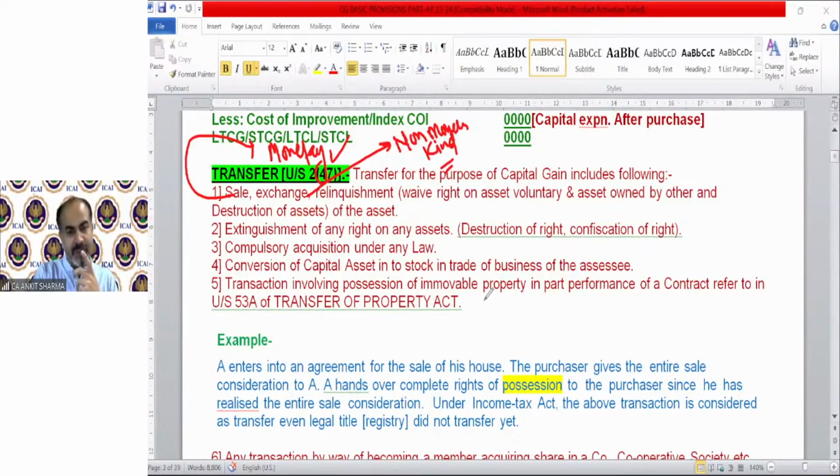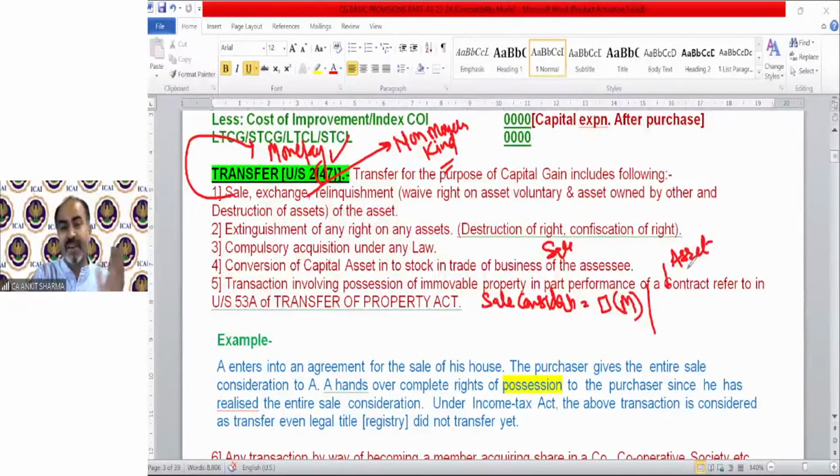For the purpose of capital gain, we should have a sale consideration. If you sell the property, the monetary value will be your sale consideration. If it is an exchange, then the asset we receive in kind is considered.